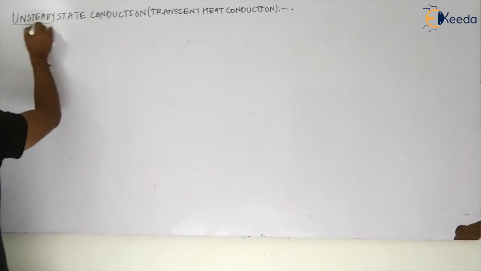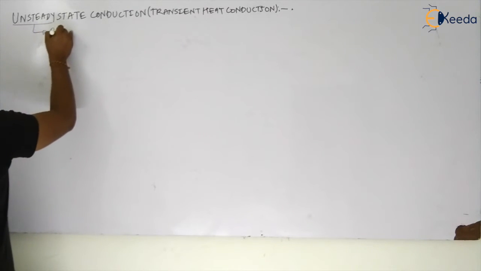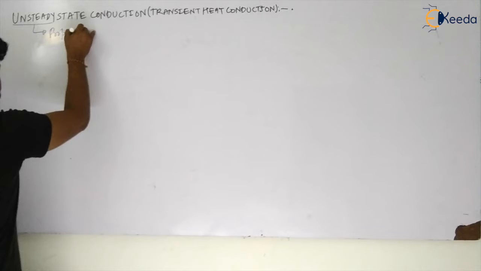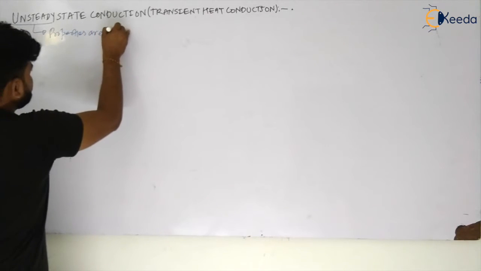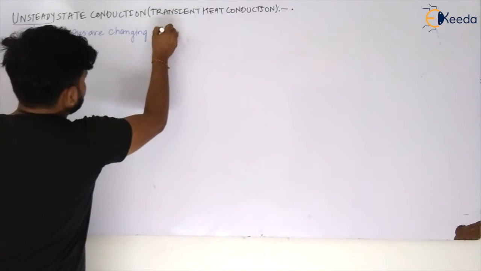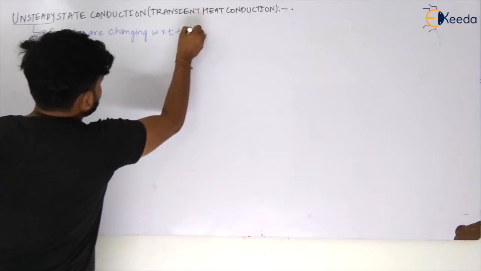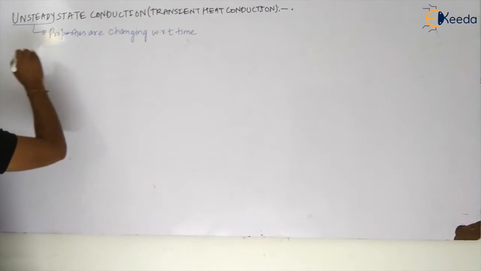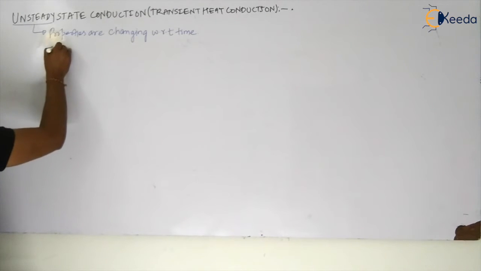What is unsteady? When properties are changing with respect to time, my dear students. Let us see here, your temperature is changing with respect to time.